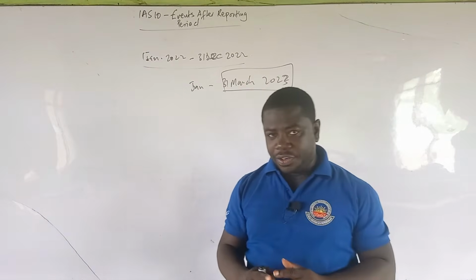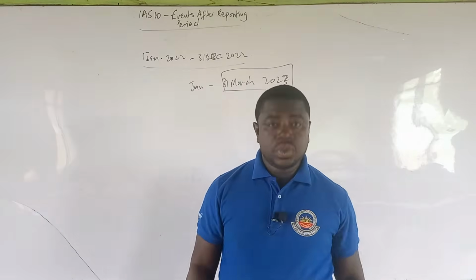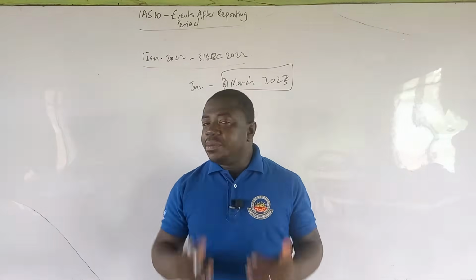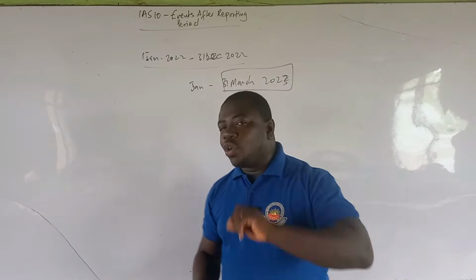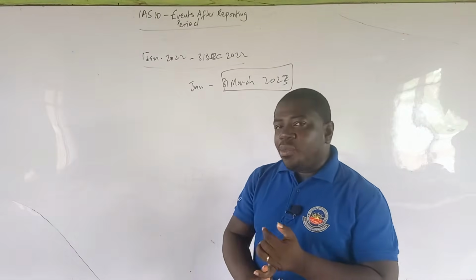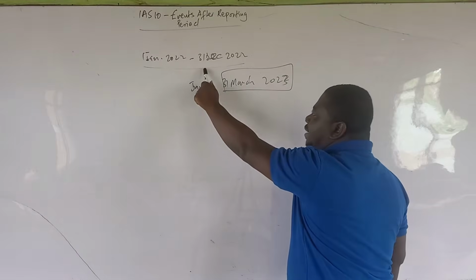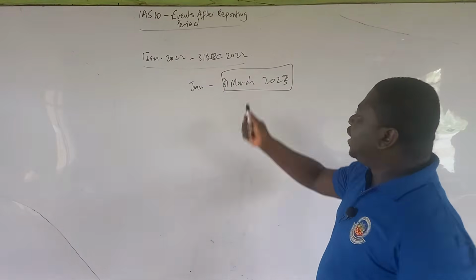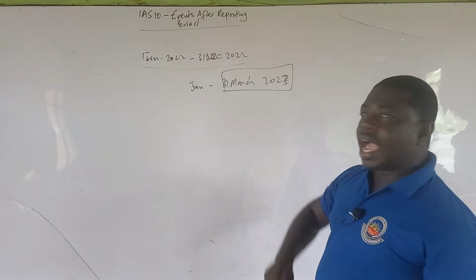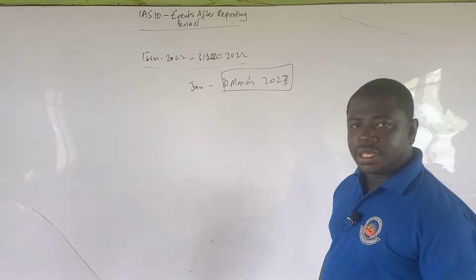Now, we are talking about events after reporting period, and I'm going to give you the definition, so please pay attention very well. Events after reporting period are conditions, favorable or unfavorable, that occur between the last day of the reporting period and the date at which the accounts are authorized for issue.